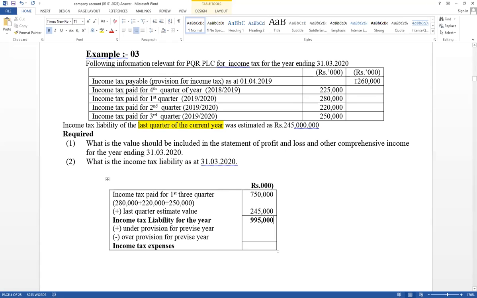But actually paid for that equal 225,000.